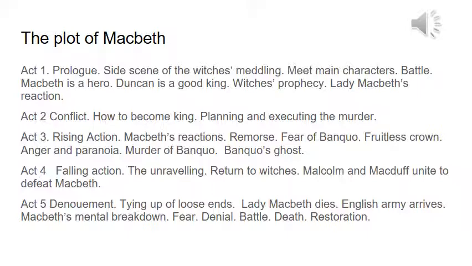Okay, so the whole story begins with a typical Shakespearean side scene. It's just three witches meddling, being mischievous, agreeing they're going to meet with Macbeth after he's fought on the battlefield. This act allows us to meet the main characters. We see Macbeth as a great hero. He's just won the battle in the name of King Duncan against the Norwegians.